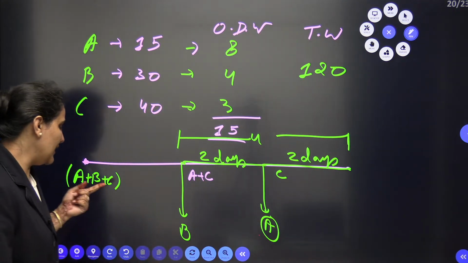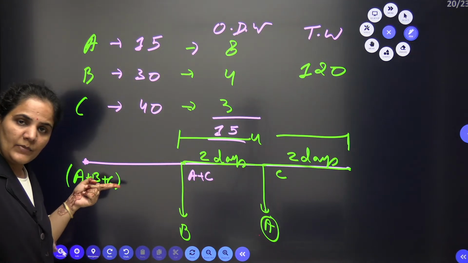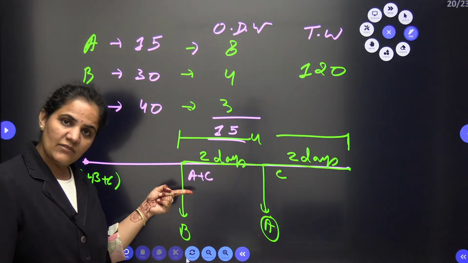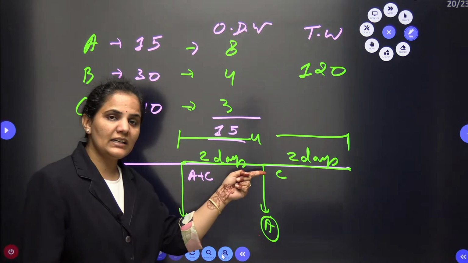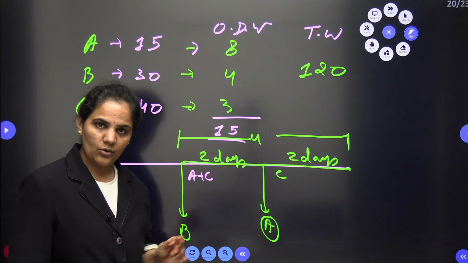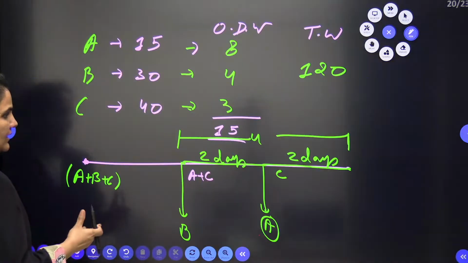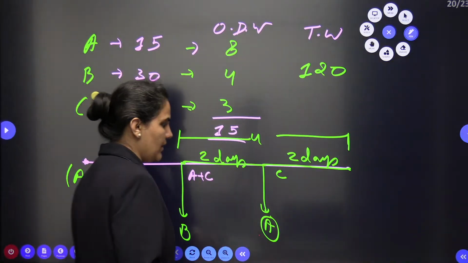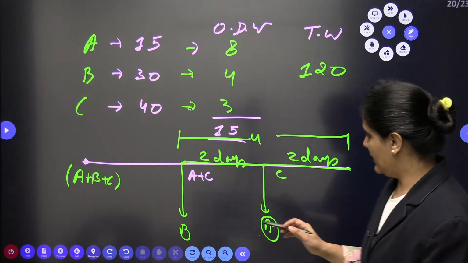Initially A, B, C all were there. If B leaves the work, then A and C were only there. If A leaves the work now, then C is only there. Now here we can understand. First of all, let's start from here.